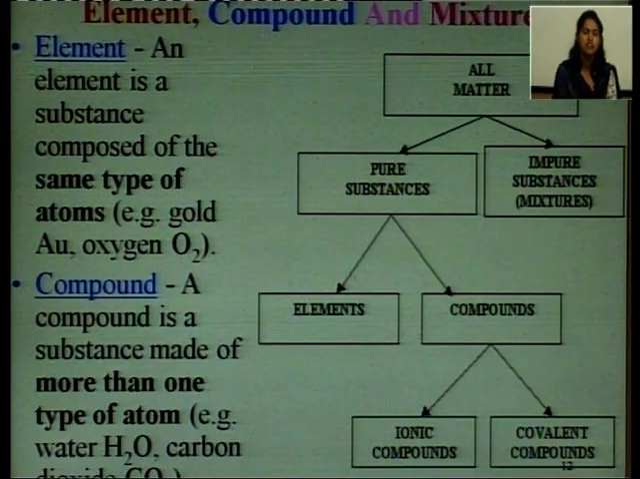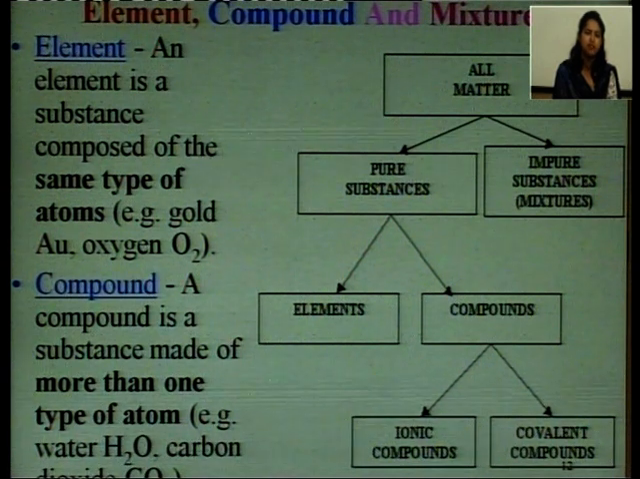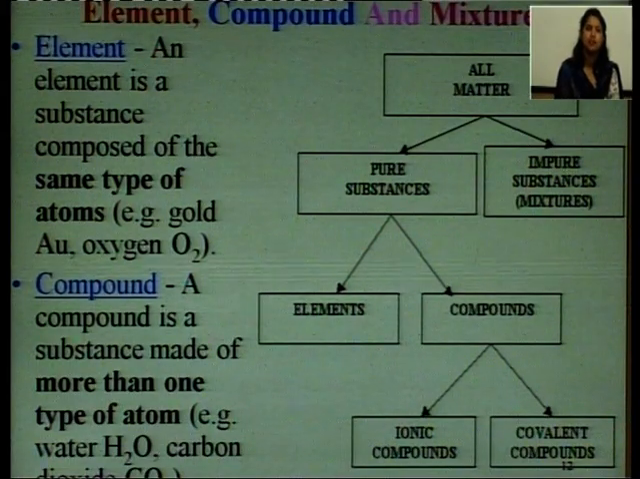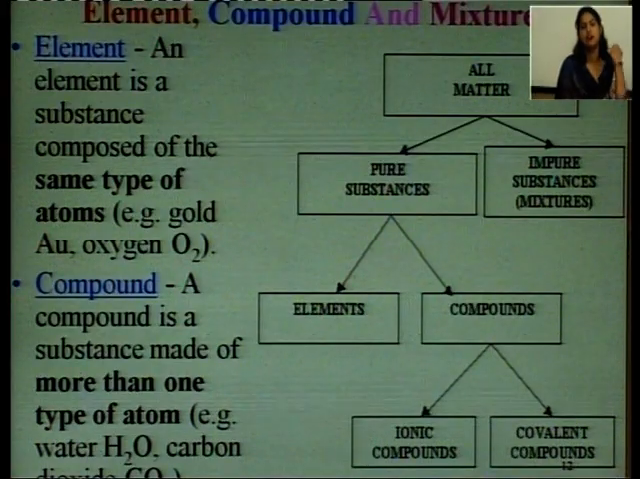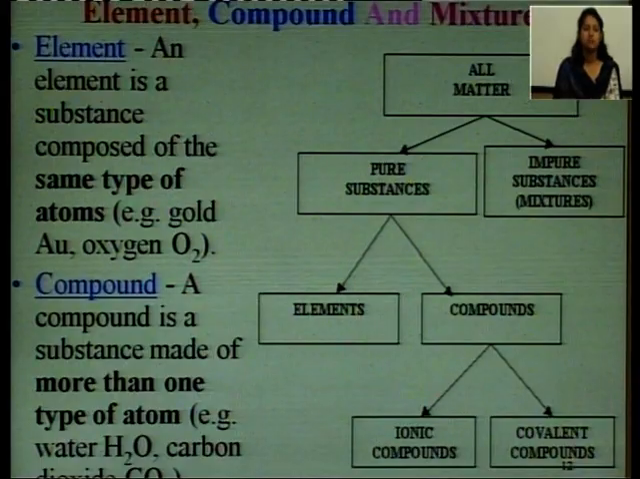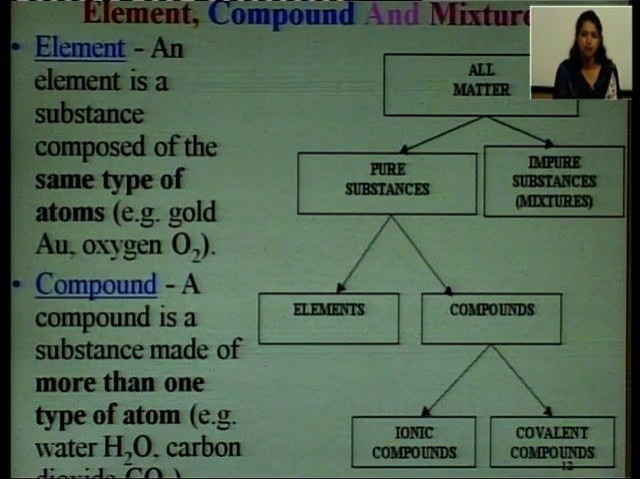Now, you can see in this flow chart that the matter is of two types. One is pure substances, second one is impure substances. Impure substances are called mixtures, and pure substances are further of two types. One is elements, second one is compounds. Let us discuss what is an element.